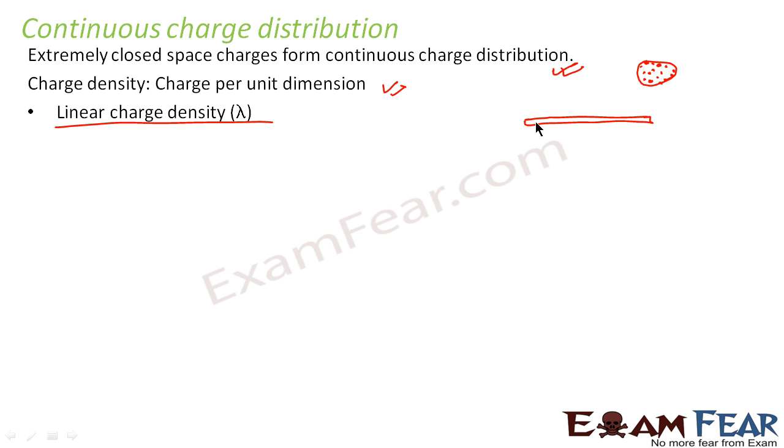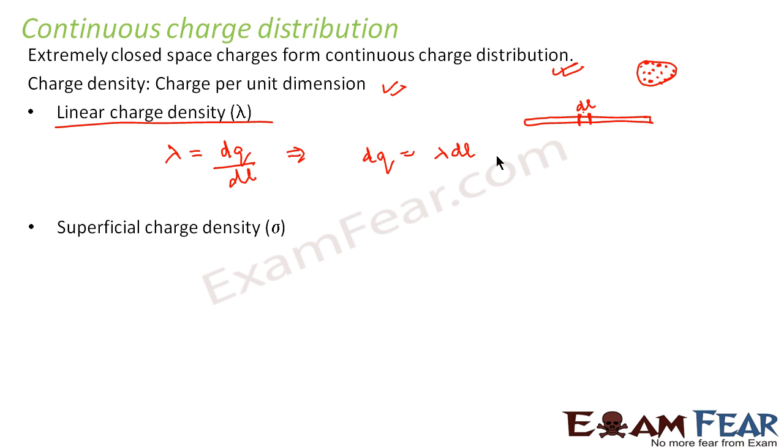So it is the charge present per unit length of the rod. It is defined as lambda equals dq divided by dl, where dq is the charge present and dl is the length of the conductor. So we write dq equals lambda dl. If this is a very long conductor and you consider a small portion of length dl, then the amount of charge present in this length dl is equal to lambda dl.